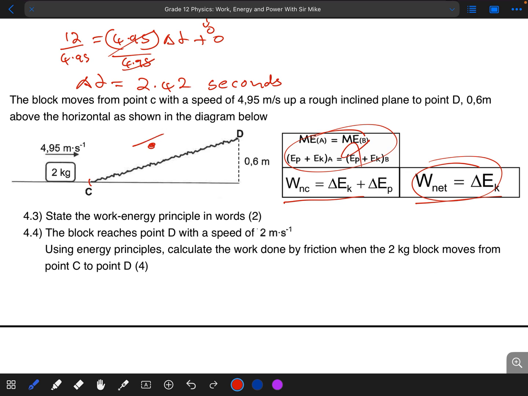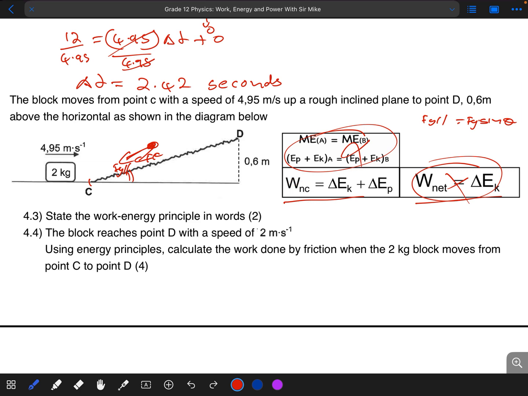we would have the force of gravity parallel acting downwards, so that would be Fg parallel. We would also have our frictional force. But to calculate our Fg parallel, we would say Fg multiplied by sine of theta, and we do not have that angle there. So this will simply not work. The only one that will work would simply be this one.